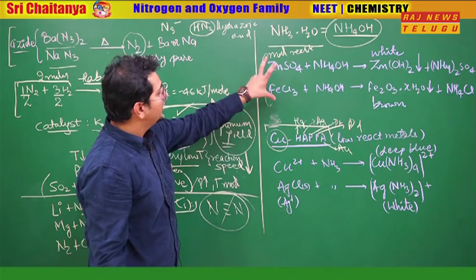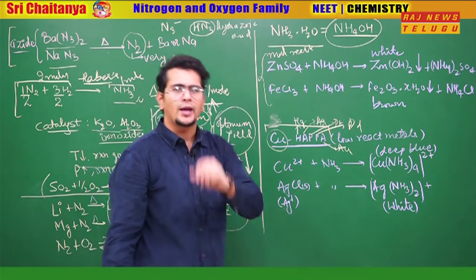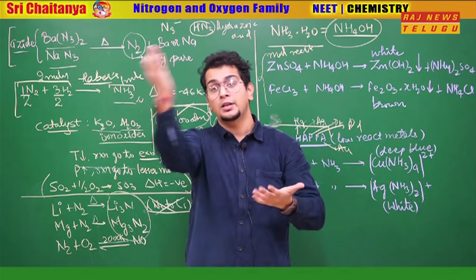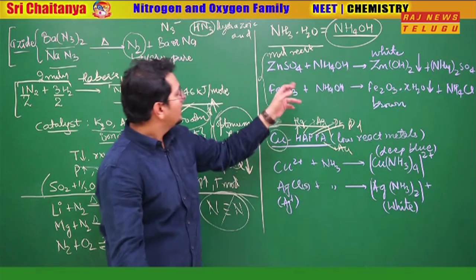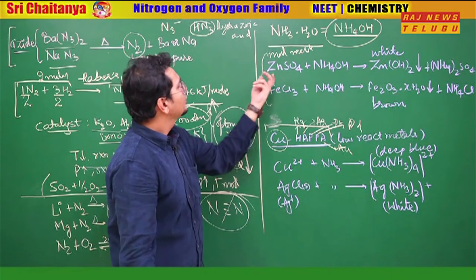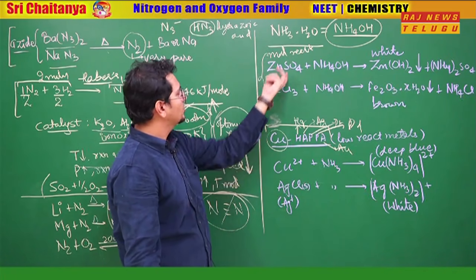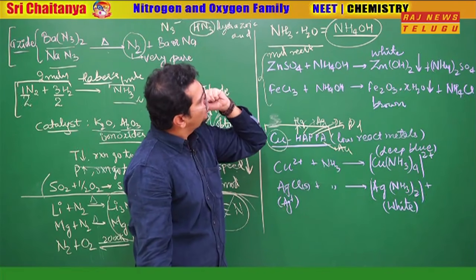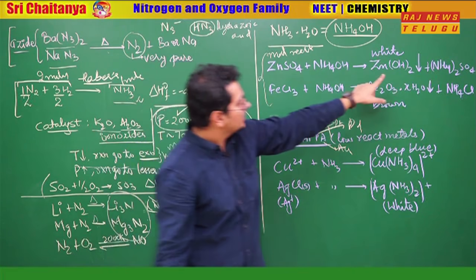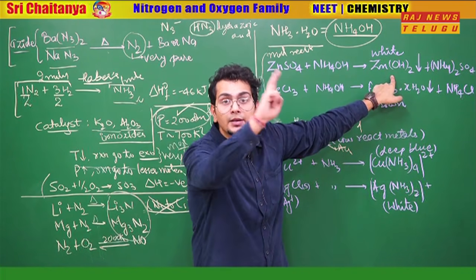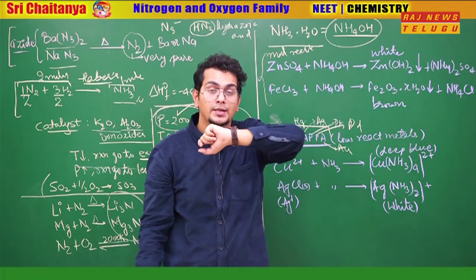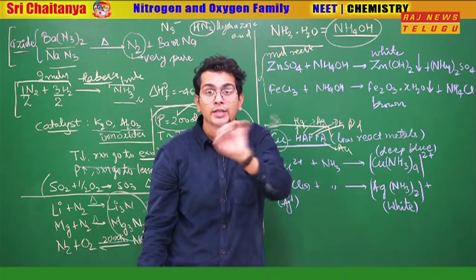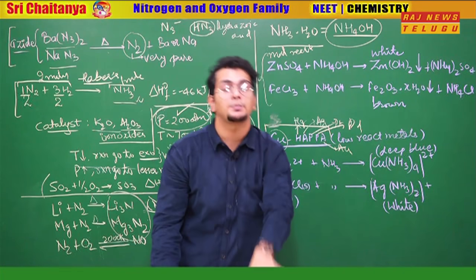So, ammonia behaves in a different way with both of them. Why? Ammonia is a Rajnikant. Like the superstar Rajnikant, he can also behave in multiple ways. How? He can act like a base. He can give OH minus. So, with Zn2+ and moderately reactive metal salts, he gives OH minus and forms a precipitate. Why precipitate? How would we know? Look, hydroxides of only the first and second group are soluble. Only they are the strong bases. All the remaining metal hydroxides are weak bases. Weak base means not dissociated 100%, so they will be precipitated.